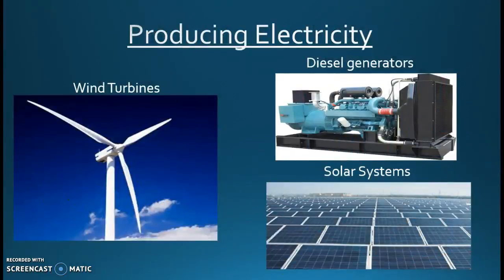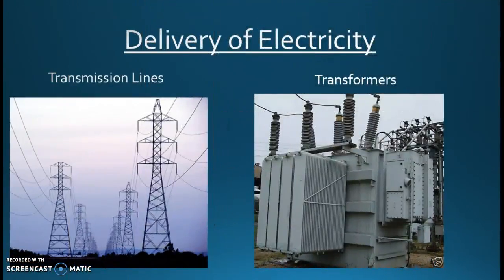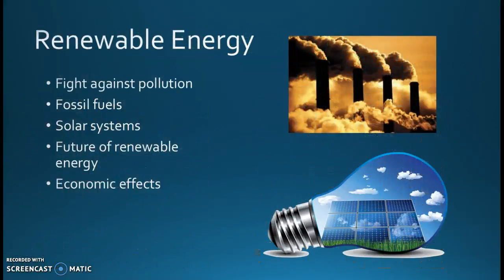Going forward, we will see generation from wind turbines and solar farms. These are the most commonly used ways today to produce electricity. Delivering electricity goes through the transmission lines to the transformers. That is standard for all, no matter how it's produced.